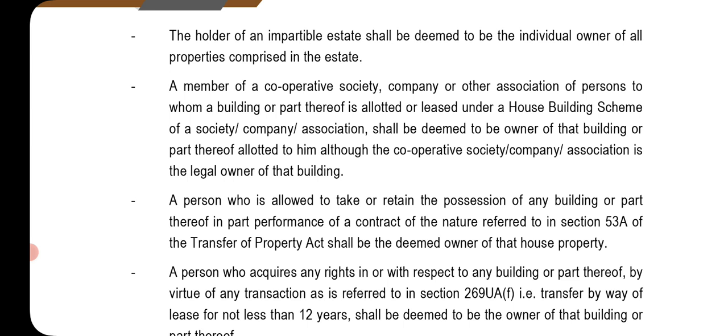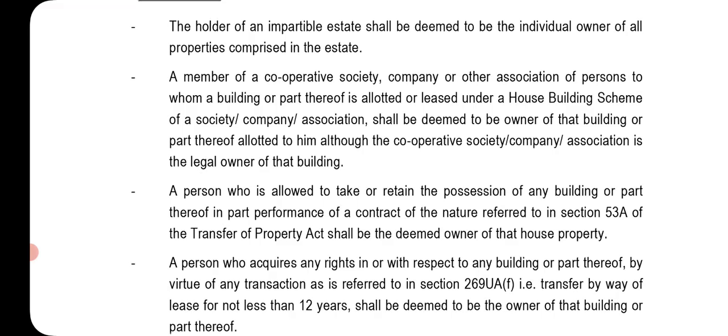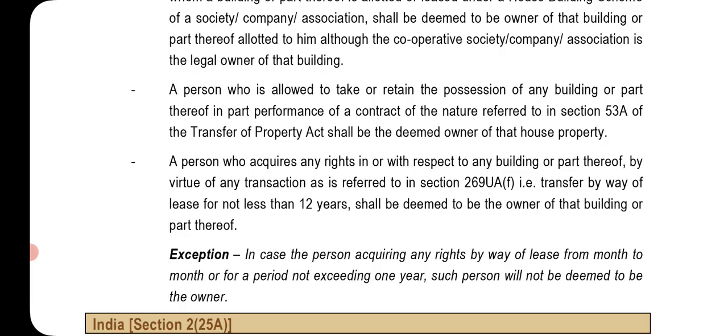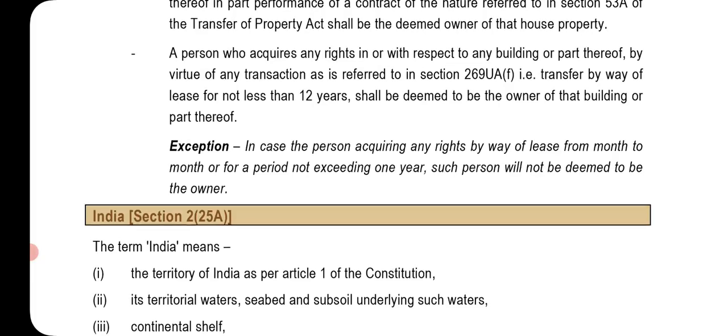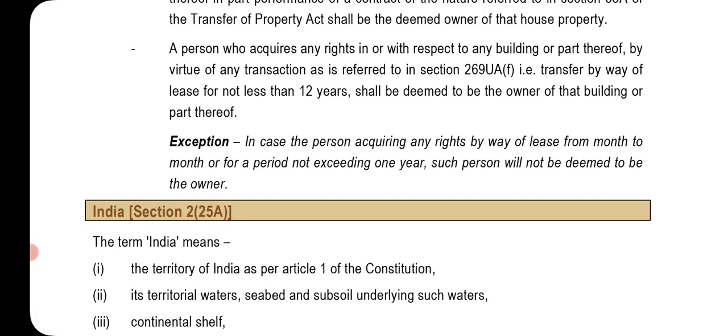A person who is allowed to take or retain possession of any building or part thereof in part performance of a contract of the nature referred to in section 53A of the Transfer of Property Act shall be the deemed owner of that house property. A person who acquires any right in or with respect to any building or part thereof by virtue of any transaction as is referred to in section 269UA(f), that is, transfer by way of lease for not less than 12 years, shall be deemed to be the owner of that building or part thereof. Exception: in case the person acquires rights by way of lease from month to month or for a period not exceeding 1 year, such person will not be deemed to be the owner.